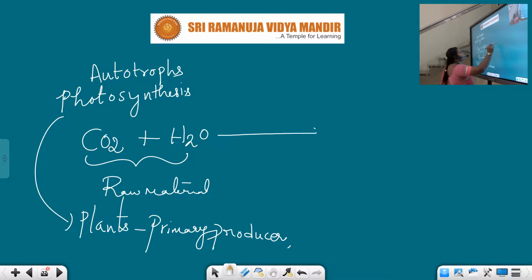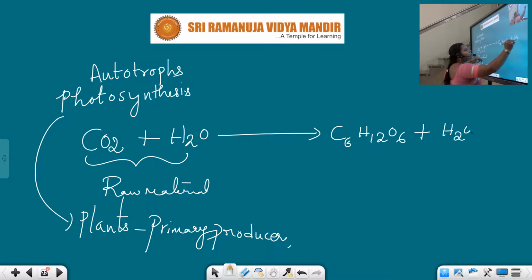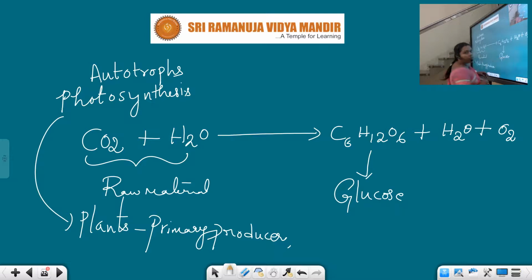Now see, by combining carbon dioxide with water, they prepare carbohydrate. In addition to this, they also get water and oxygen. So this is nothing but glucose.